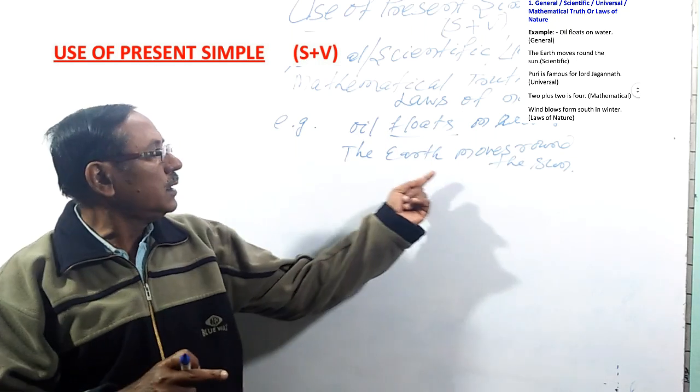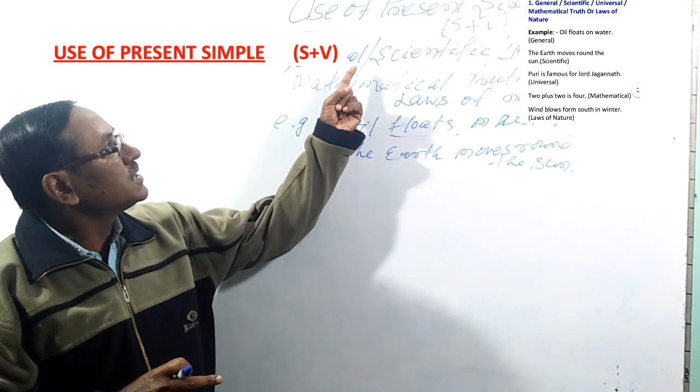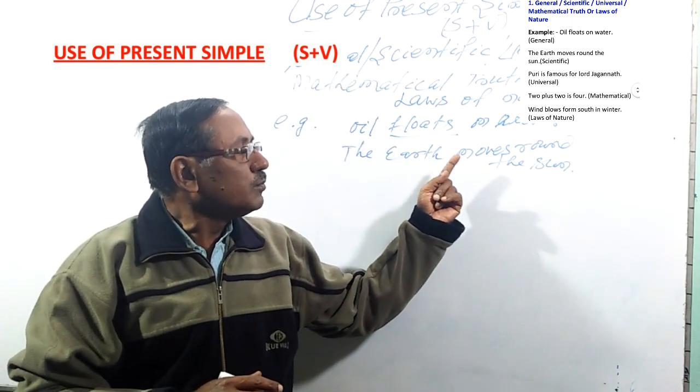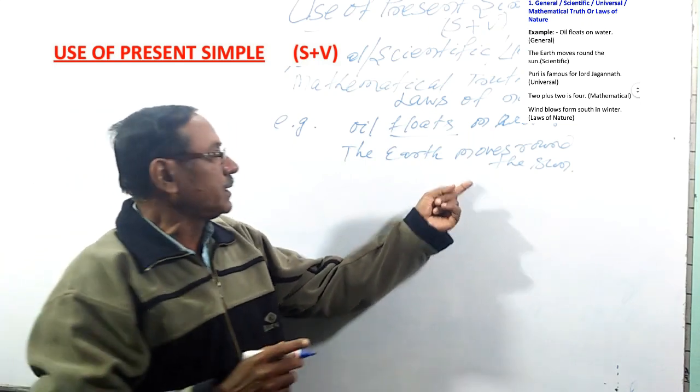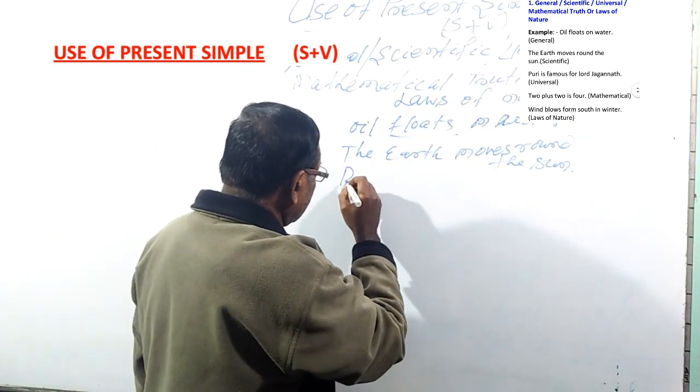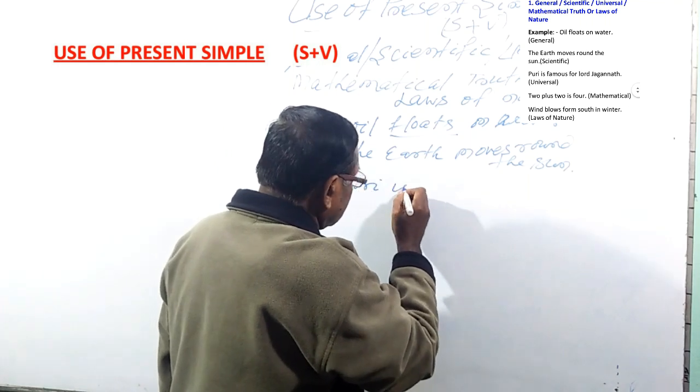As it refers to scientific truth, it comes under the present simple. So not the earth is moving, the earth moves around the sun. It is scientific truth. Then you say universal truth. If I say Puri is famous for Lord Jagannath,